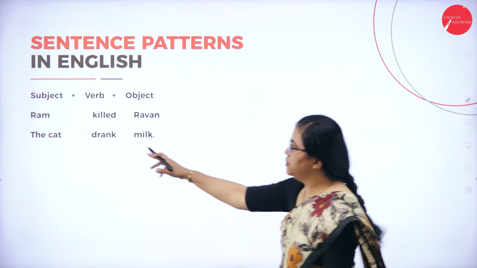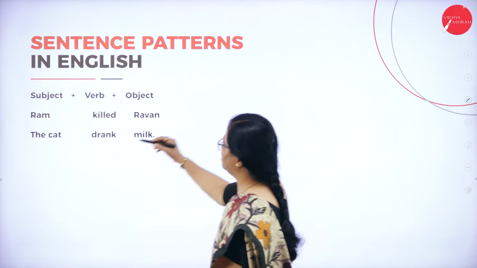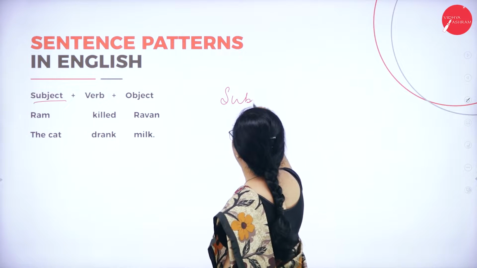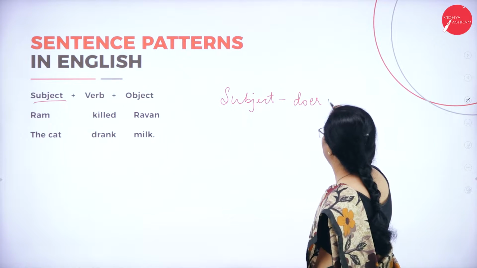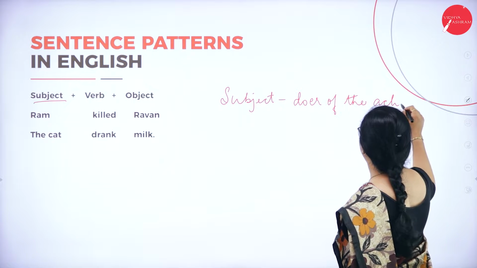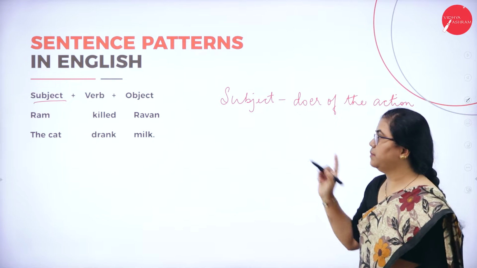Subject is the doer of the action, as I said. The verb is carried out by this subject.